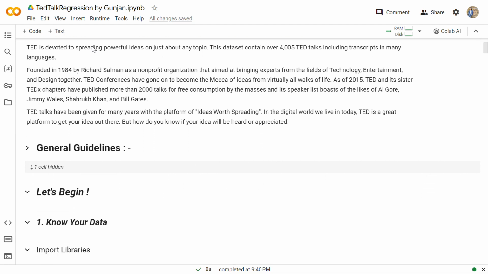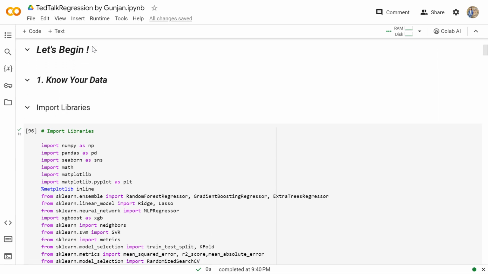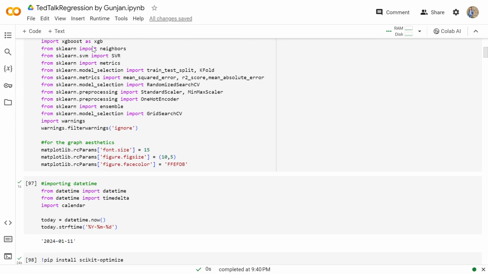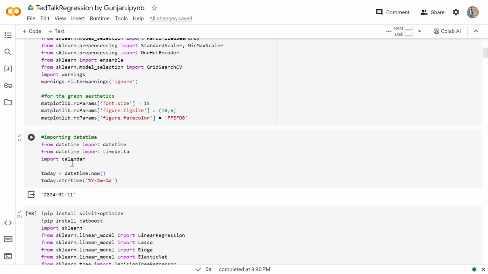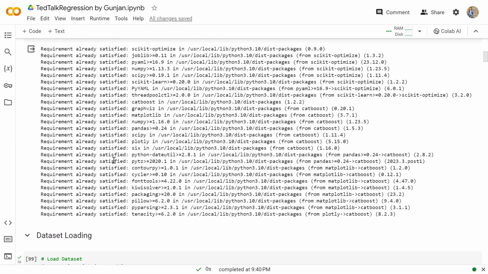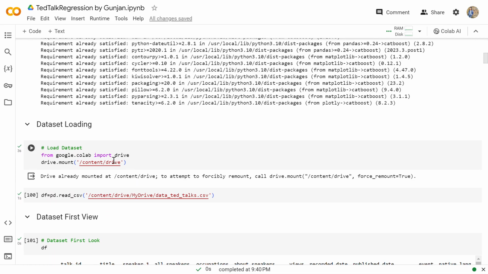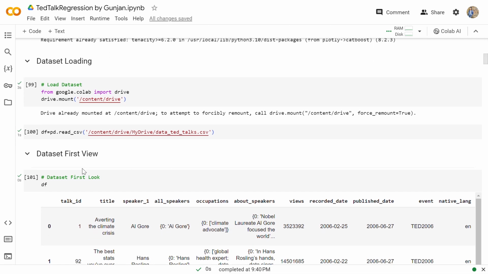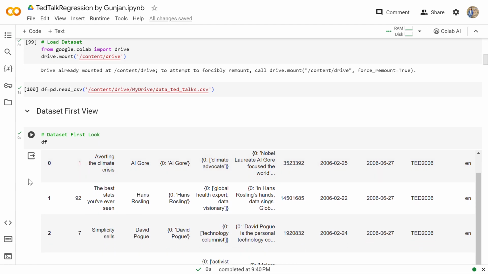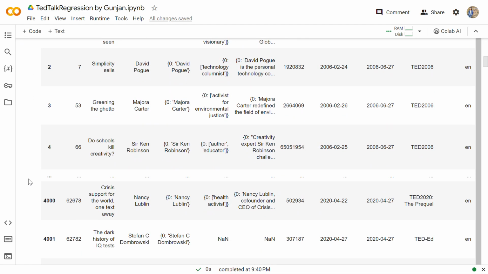Then let's begin. These are the important libraries that I'll be using for my project, and I have imported all of them. For datetime, I have used these libraries. Then moving further, first of all we'll start by connecting my Google Colab notebook to my Google Drive. I have given my dataset the name df, and with the help of read_csv I have loaded my dataset. This is the first view of my dataset.